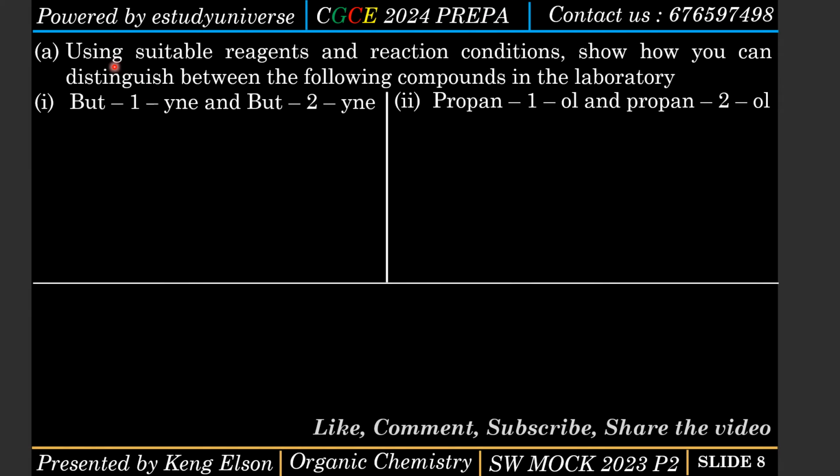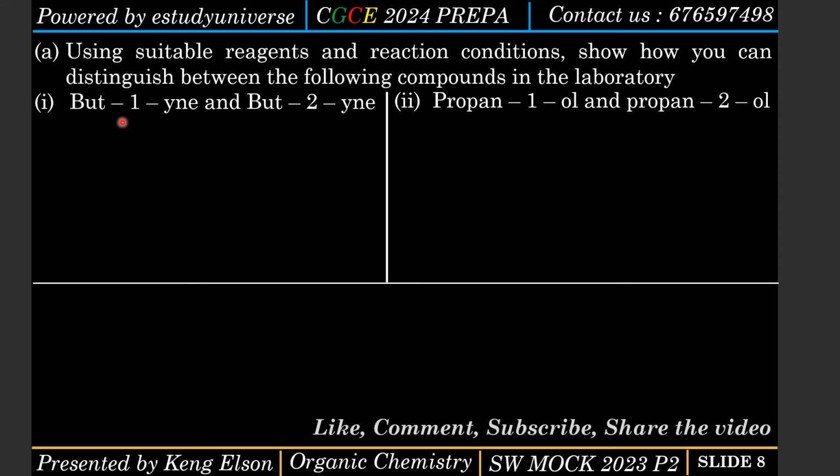Using question 6a, using suitable reagents and reaction conditions, show how you can distinguish between the following compounds in the laboratory. Roman 1. But-1-yne, that is butyne where the triple bond is on carbon number 1, and but-2-yne, where the triple bond is on carbon number 2. The second one is propan-1-ol and propan-2-ol. This one is when the OH group is at the end. This one is when the OH group is at carbon number 2.